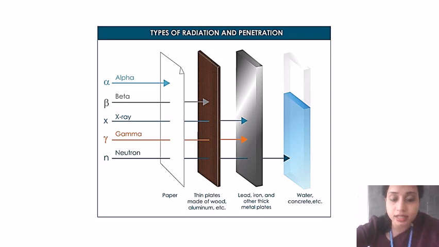In case of X-rays and gamma rays, they can penetrate paper, plates of wood and aluminum, as well as lead, iron, etc. They have the highest penetrating capacity, and they can only be controlled by means of lead, iron, or other thick metallic plates. Otherwise, we cannot control these types of radiations. Okay.